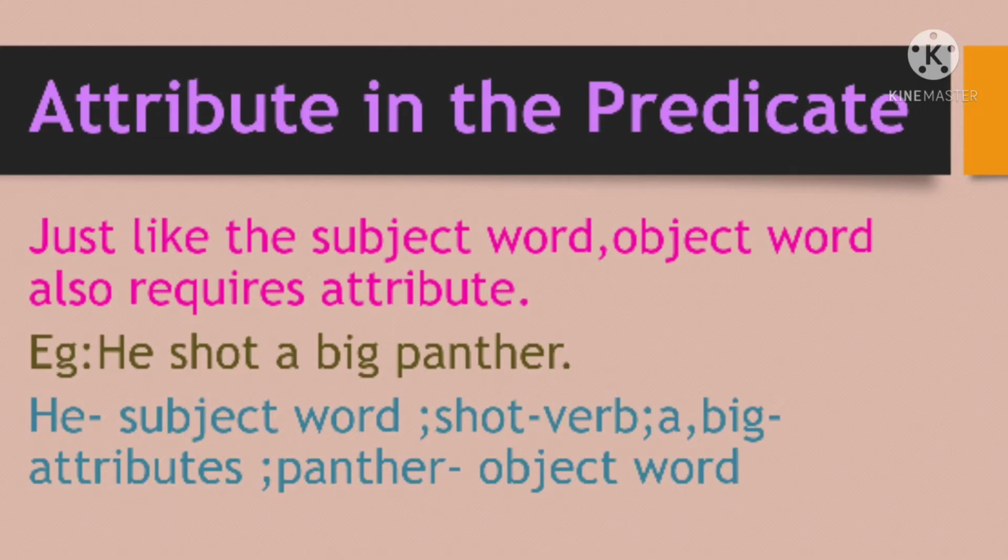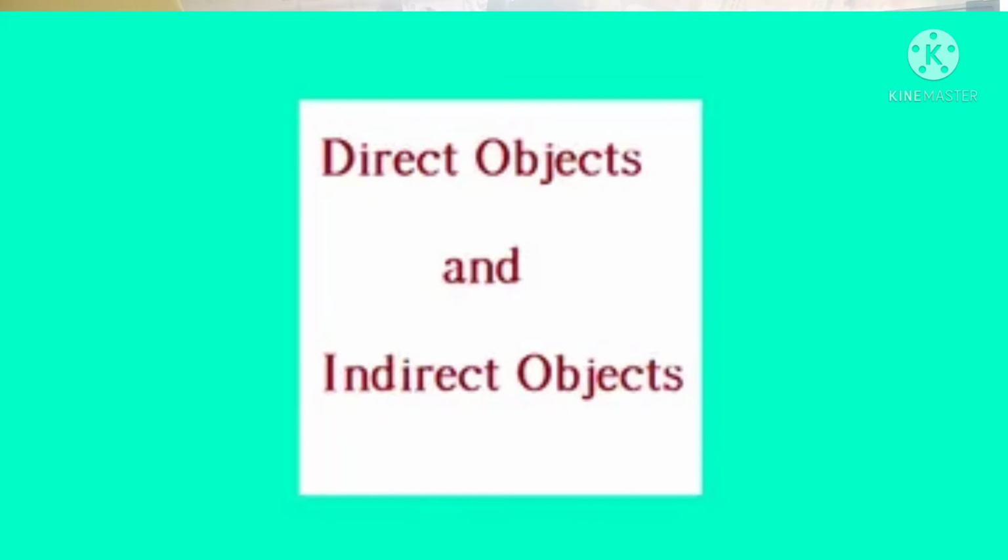Students, just like the subject word, the object word may also have attributes. Like if you take the example here, he shot a big panther. So here he is the subject word, shot is a verb, a and big are attributes in the predicate, and panther is the object word. Sometimes the transitive verb in the predicate takes two objects. What are they? Direct object and indirect object. I have already explained about this in the previous videos.